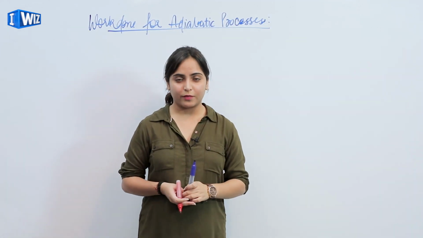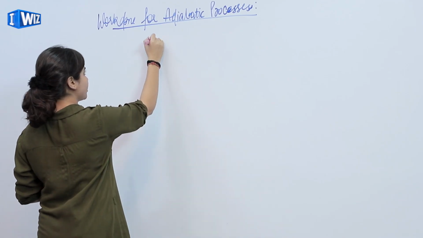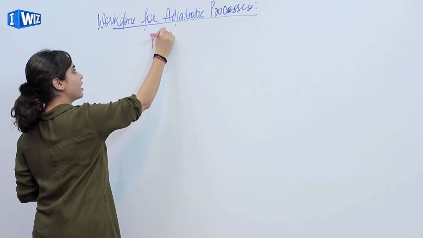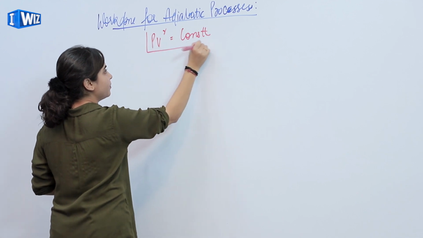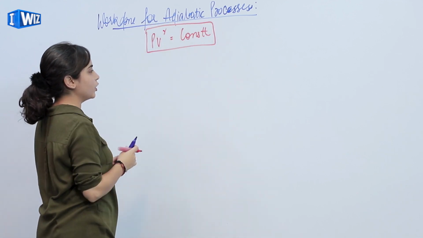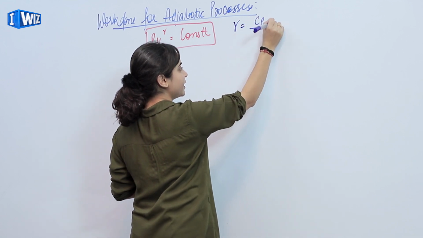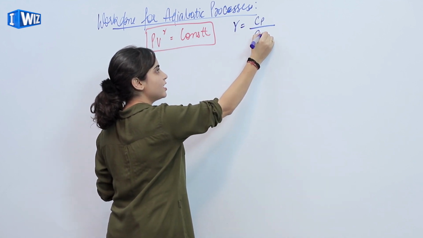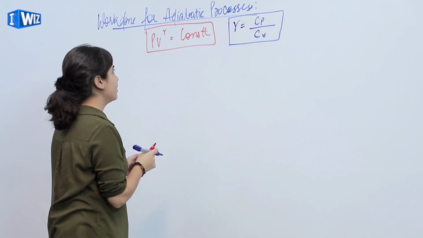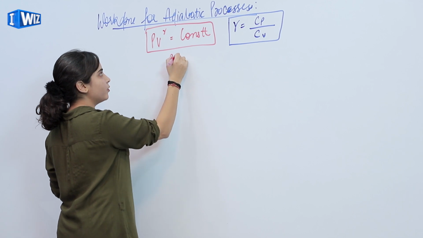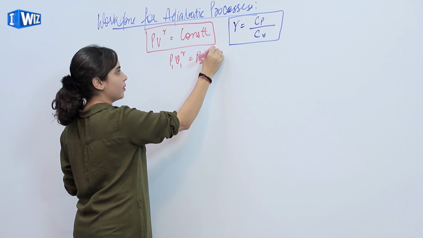Now we'll calculate work done for adiabatic processes. In adiabatic processes, no heat is exchanged. So we'll write PV^gamma is equal to constant, where P is the pressure, V is the volume, and gamma is the ratio of specific heat at constant pressure and specific heat at constant volume. We can write it as P1 V1^gamma is equal to P2 V2^gamma.